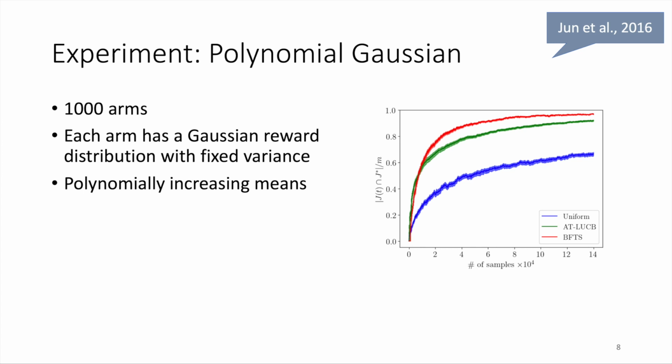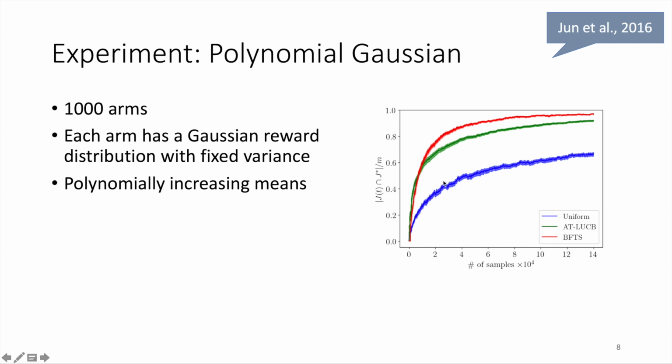Now, to evaluate the performance of our algorithm, we did some experiments. The first experiment is an experiment that was also in the Jun et al. paper of 2016, and it considers 1,000 arms. It's quite a challenging bandit environment. Each arm has a Gaussian reward distribution where the variance is fixed. The means of the different arms are increased in a polynomial fashion, and we run our algorithm and ATL-UCB on it to see how our algorithm performs.